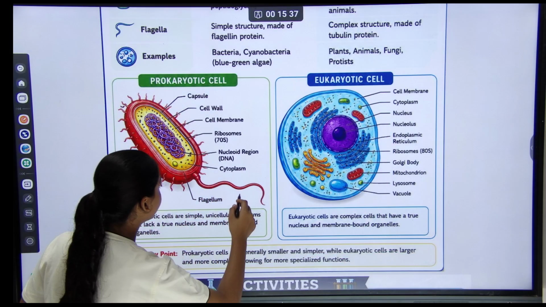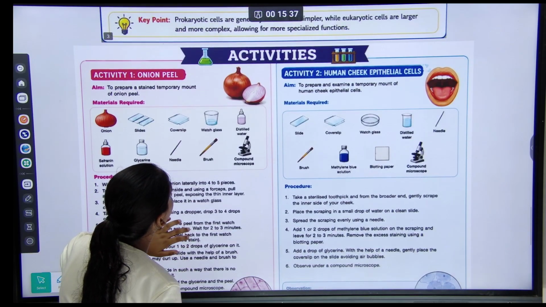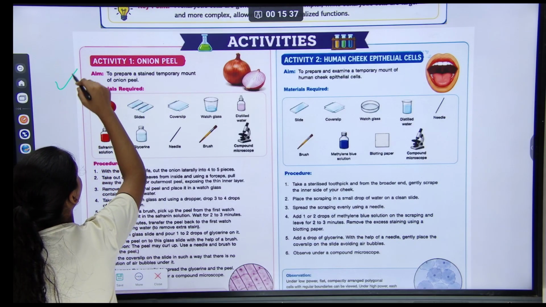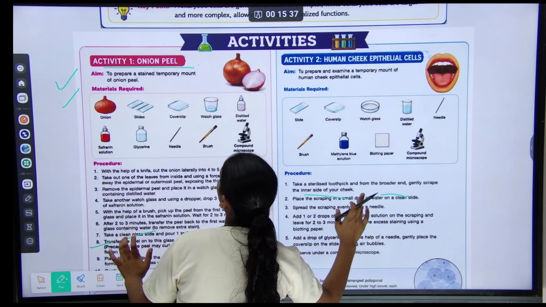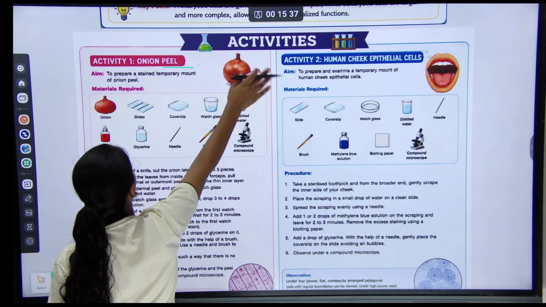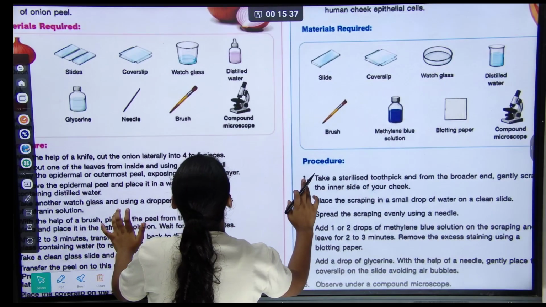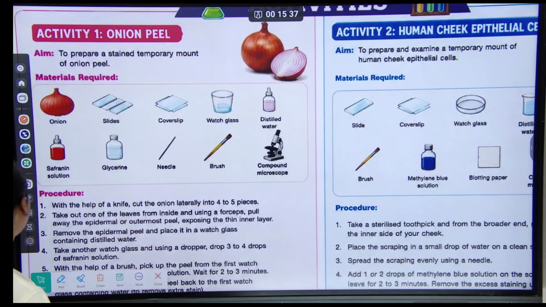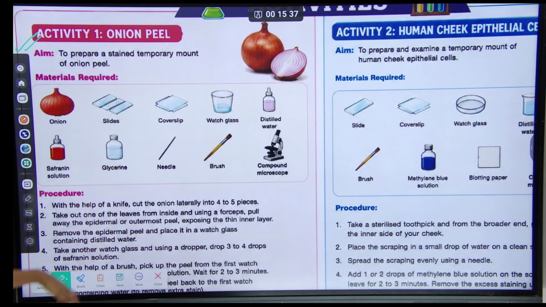Let's start our next topic. There are some activities. Firstly, activity 1, onion peel.